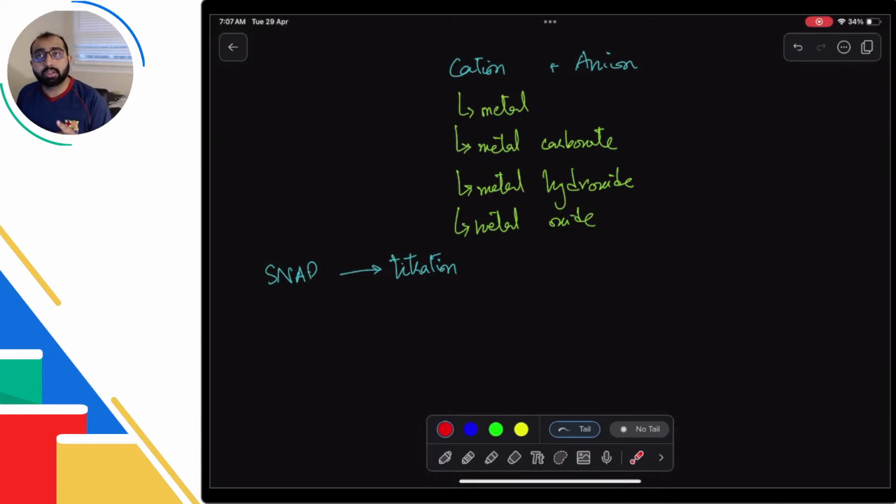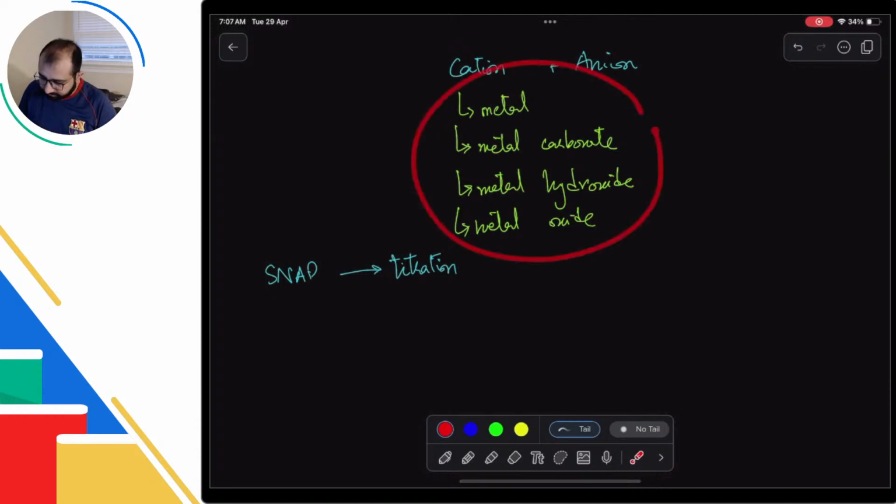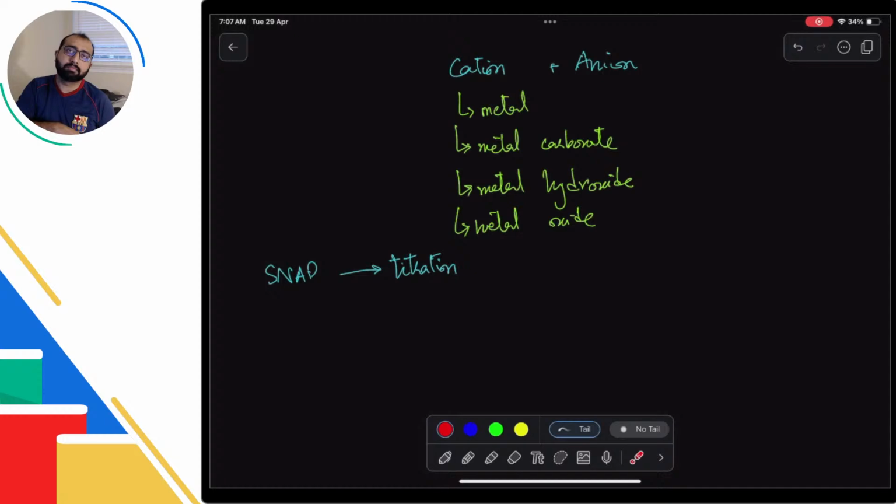If the salt is soluble, then you will take any of these in excess, provided the metal is more reactive than hydrogen. ठीक है, अब ये क्या बात हुई? Because if it is less reactive than hydrogen, तो metal react नहीं करेगा. For example, copper चाहिए हमें या गोल्ड चाहिए, तो मेटल विल नॉट रिएक्ट. दीज थ्री विल बी यूजफुल, ठीक है.